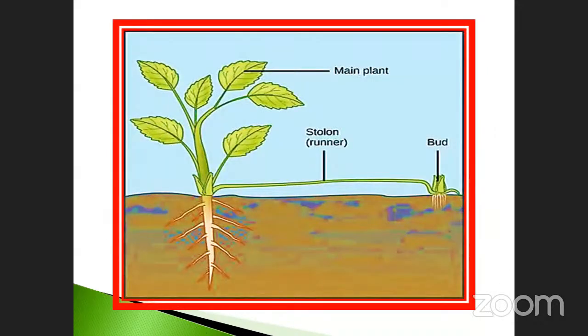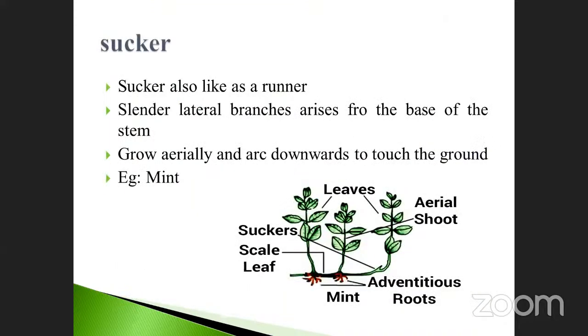Next one. See, another example has been given here. This is the main plant. Already shown in the stem modification, subaerial, like that. This is called a stolon. Above the soil there is a horizontal part, and this one is called vertical. Okay, go to the next one.